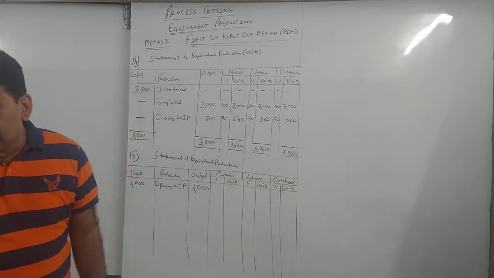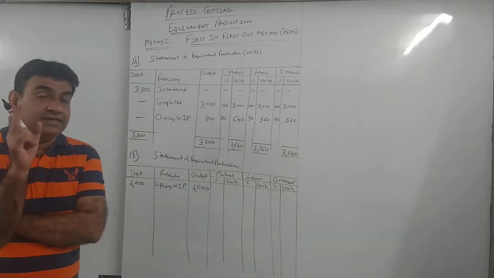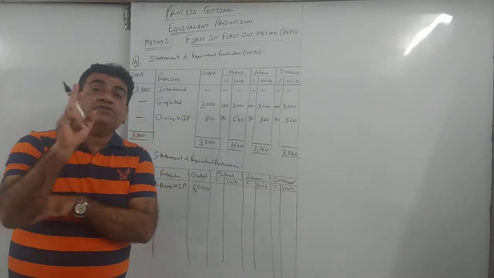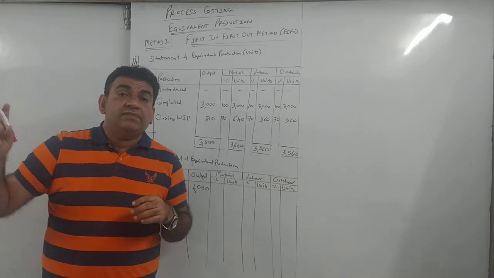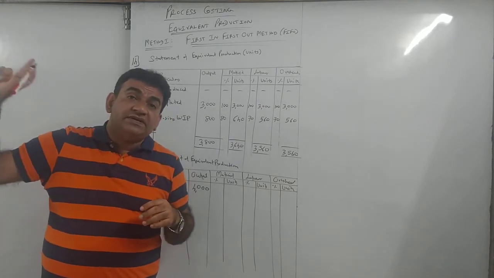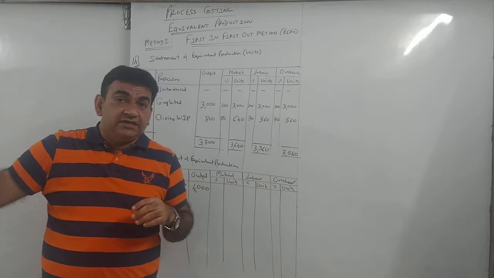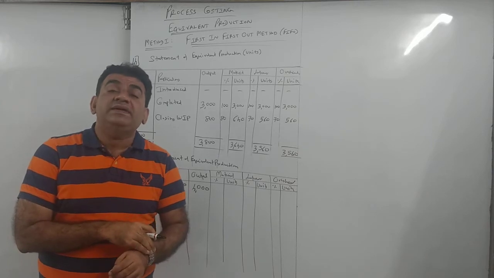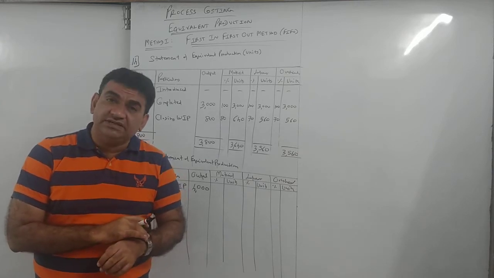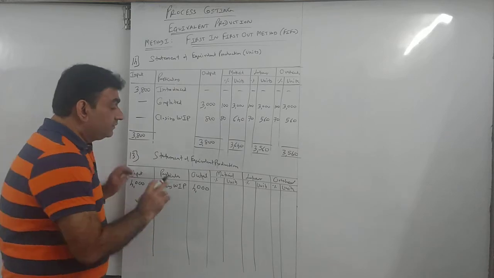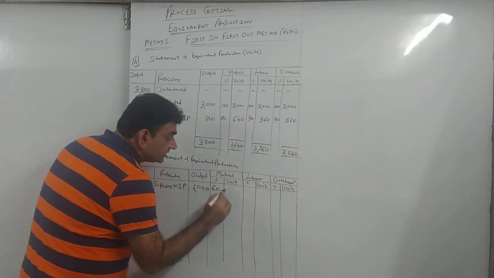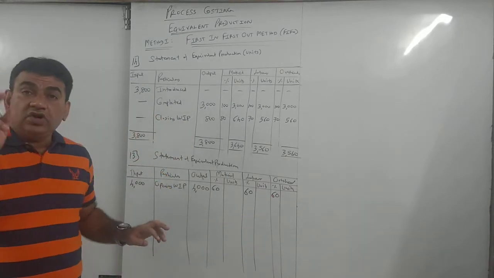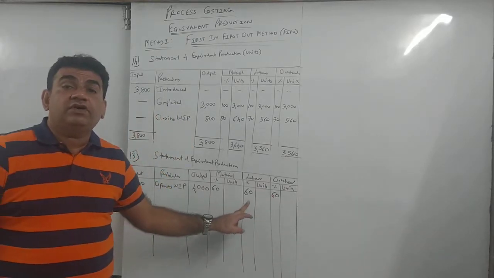Now see, what is the percentage? 40% complete. Now all of you pay attention very carefully. Opening is 40% complete. That means in the previous period it was 40% complete, so in the current period how much is remaining? 60%. So what you will do is take the remaining percentage, that is 60. Don't make the mistake of writing 40.